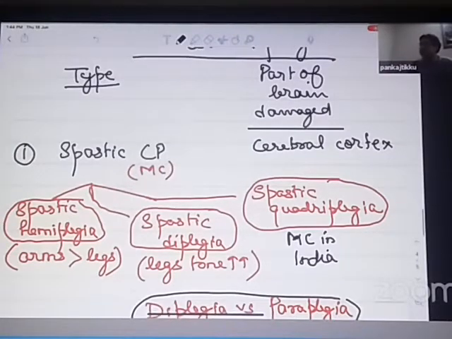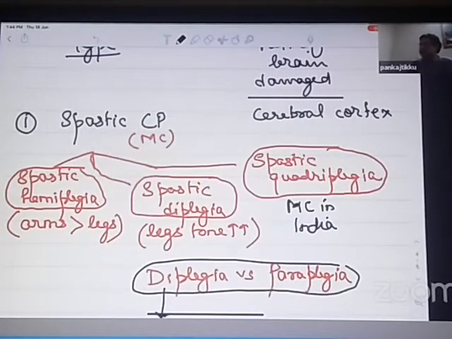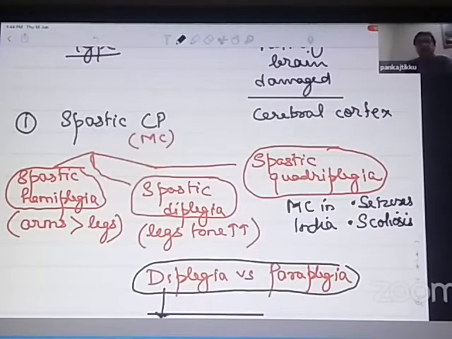This is the type of cerebral palsy which is very frequently associated with seizures. This is the type of cerebral palsy which is very frequently associated with even spinal defects such as scoliosis. This was a PG entrance question. Which type of cerebral palsy is commonly associated with scoliosis? It is spastic quadriplegia. Which type of cerebral palsy is commonly associated with fits, seizures? It is spastic quadriplegia.